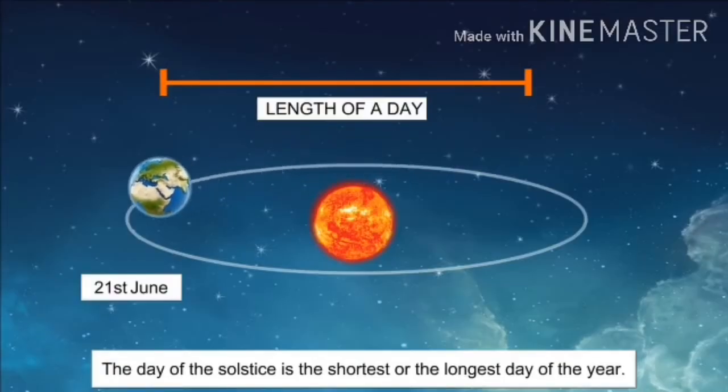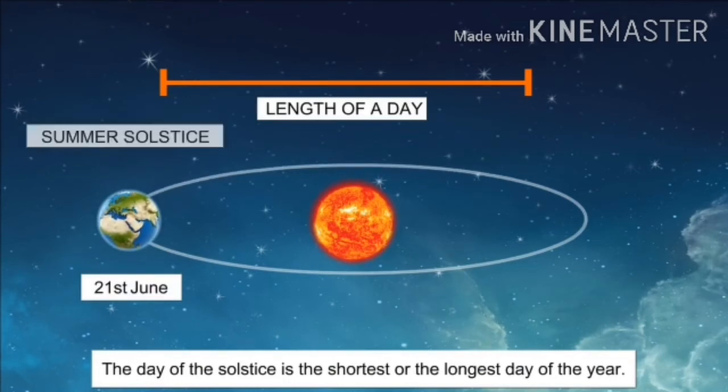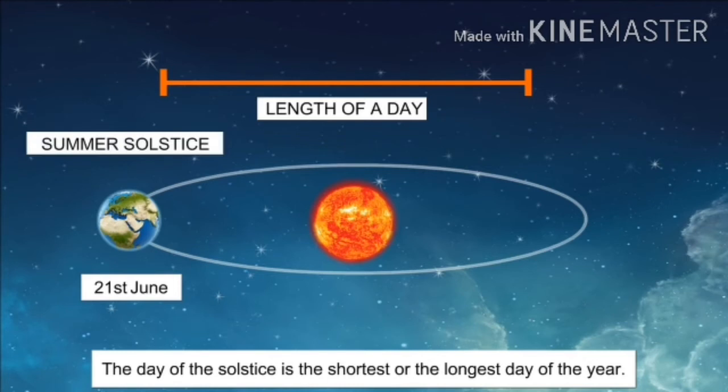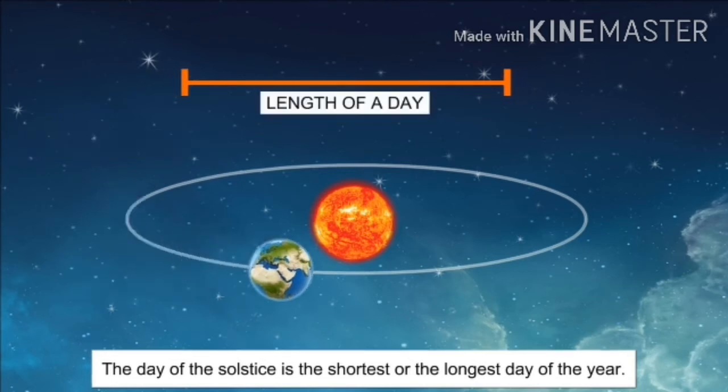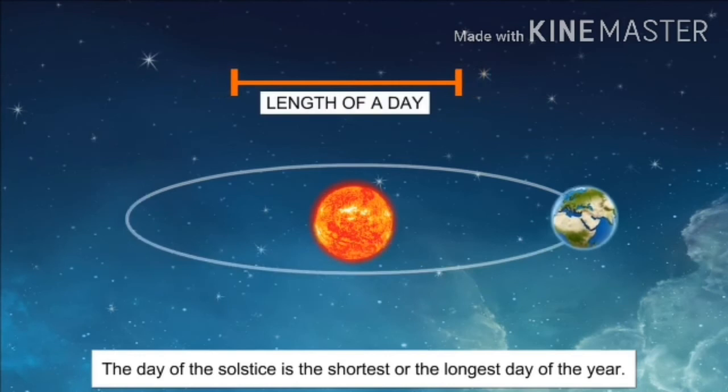Children, in summer the days continue to extend until 21st June in the northern hemisphere. 21st June is the longest day of the year in the northern hemisphere. It is also known as summer solstice. The term solstice means when the sun stands still. The length of the day slowly starts to decrease after the summer solstice.